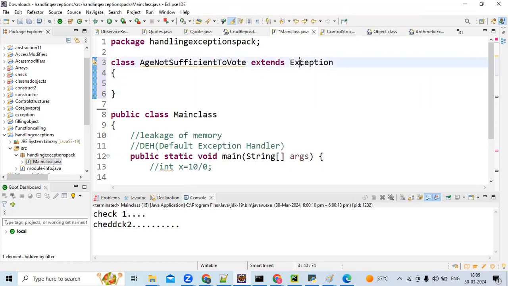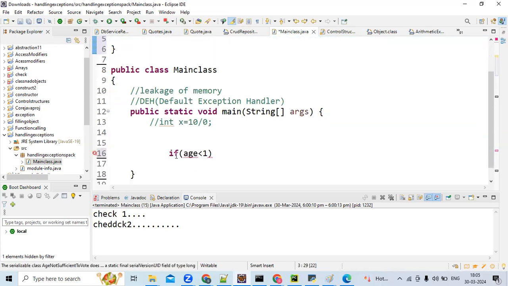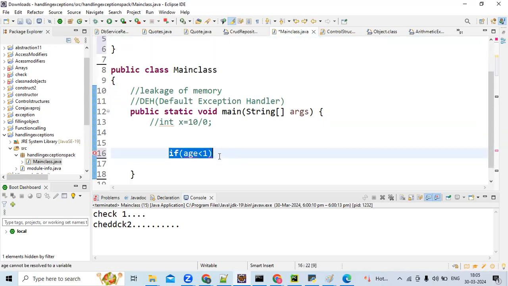It is not fully checked, it's partially checked, but anyway it is checked. So if you create any class which is a child of that, it is also a checked exception. Am I correct? That's what I was expecting.